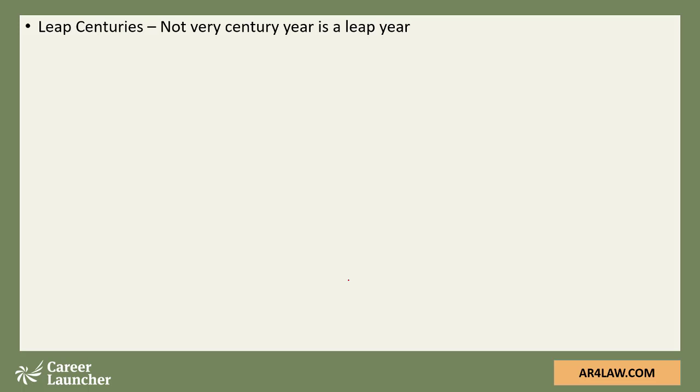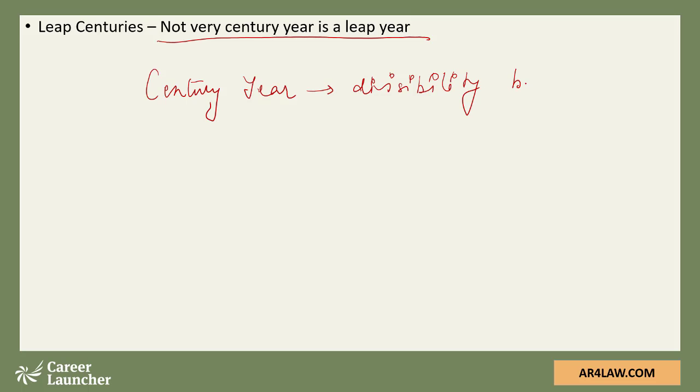For centuries, the rule changes a little bit. It is slightly twisted here. You need to keep in mind that not every century year is a leap year. In fact, for a century year, we do not check the divisibility by 4, rather we check the divisibility by 400. So if we have a century year, we will divide it by 400. If it is divisible, then we can say that it is a leap century. If it is not, then that particular century year cannot be considered a leap year. So if we look at some previous 4-5 century years, like starting from 1600.